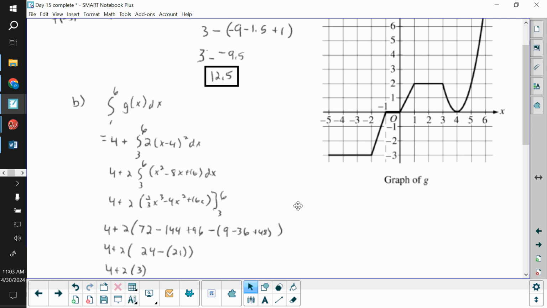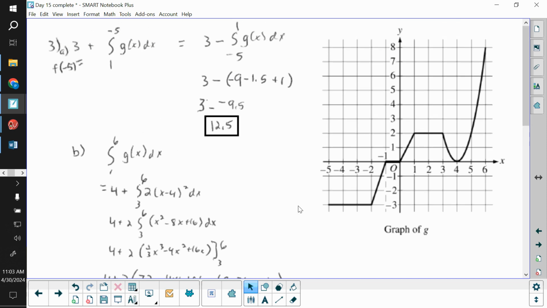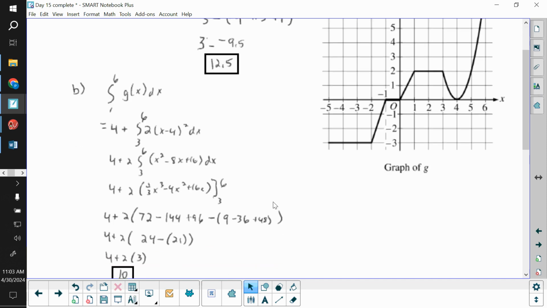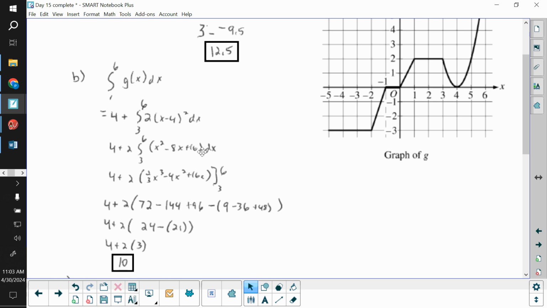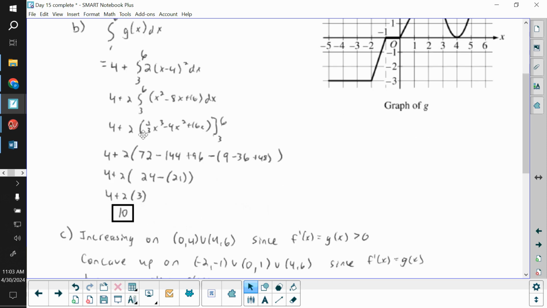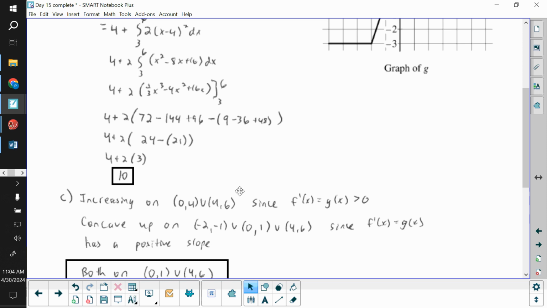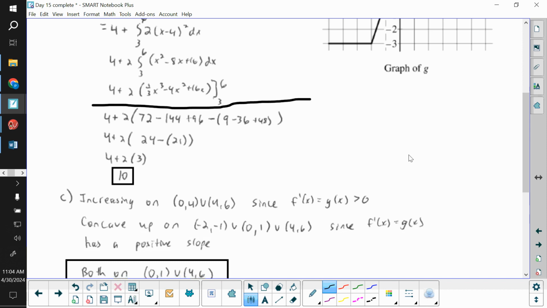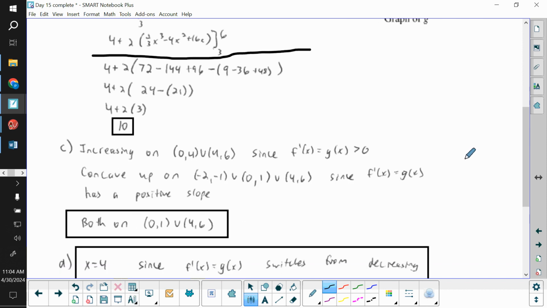Next, we want the integral from 1 to 6. Well, from 1 to 3, it's nice. We can see on the graph that that's 4. From 3 to 6, we're going to have to do the integral of what they told us g of x was for that part. So I squared it out and left my 2 out front. Do your antiderivative, sub in the 6, sub in the 3, and you eventually get 10. Technically, anything under this part would get you full credit, but 10 is the simplified version of that.